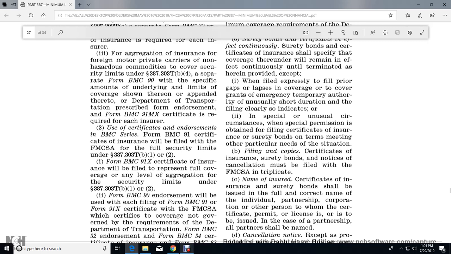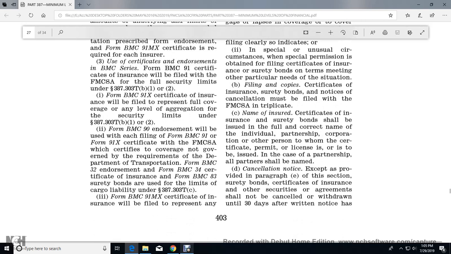38703L3TB1 and 2, one of the form BMC 91X certificate of insurance filed with a representative of the full carriage at any level of the aggregation security limits under 3873003T B1 and 2. Form BMC 90 endorsements will be used with each filing of Form BMC 91 or 91X certificate for the Federal Motor Carrier Administration. Certificate covers not governed by the requirements of the Department of Transportation.